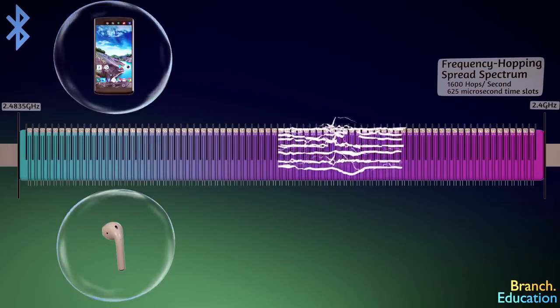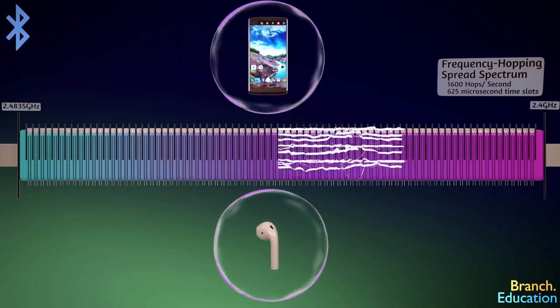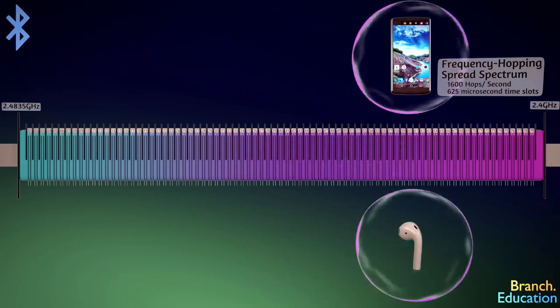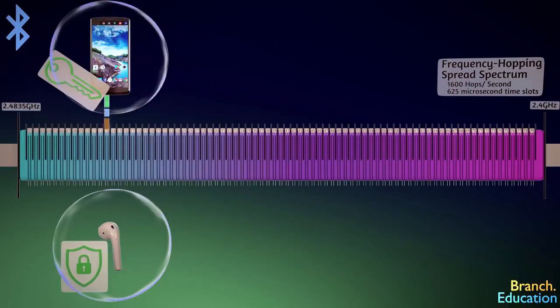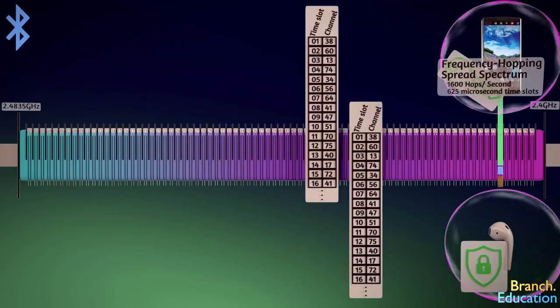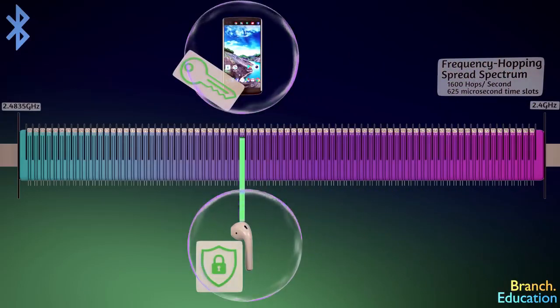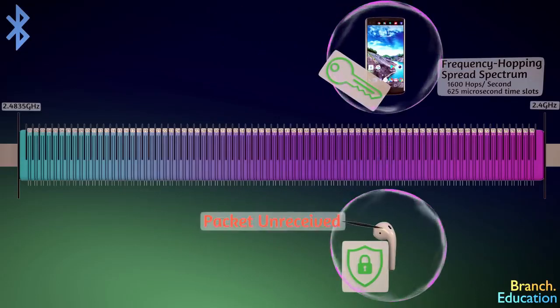Furthermore, if one of the 79 channels is noisy due to interference or is crowded with other users, then your smartphone adapts and doesn't use that channel until the noise clears. This channel hopping also prevents anyone from eavesdropping on the information that's being sent between the two devices, because only your smartphone and earbuds know the sequence of channels that they will communicate across. Interestingly, because the information is divided and sent using packets, if your earbuds don't receive one of the thousands of packets, it says it didn't receive that particular one, and your smartphone sends the packet again.